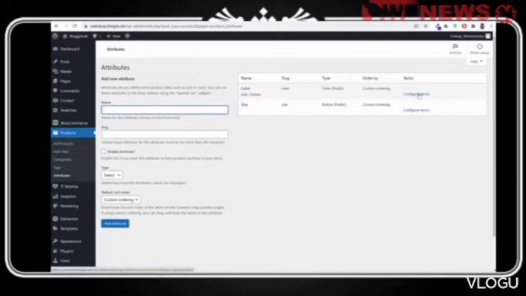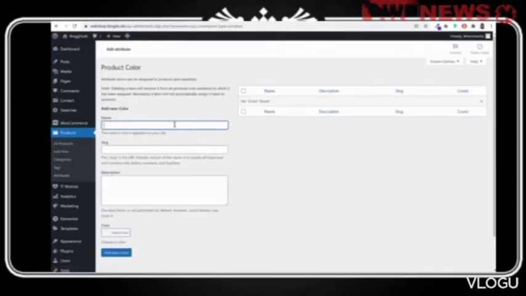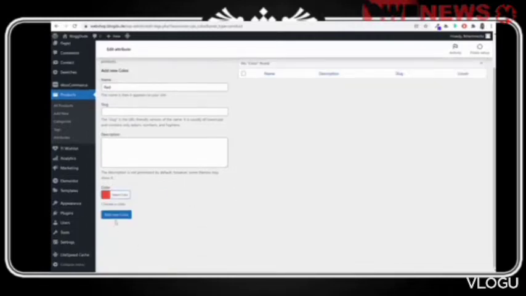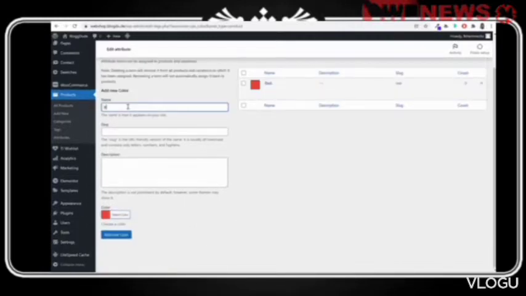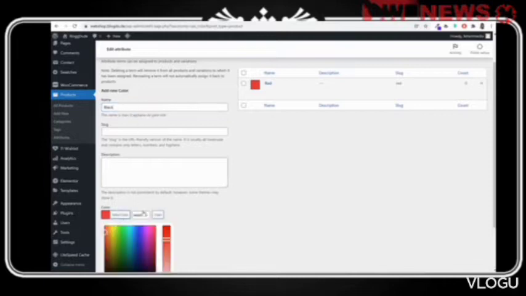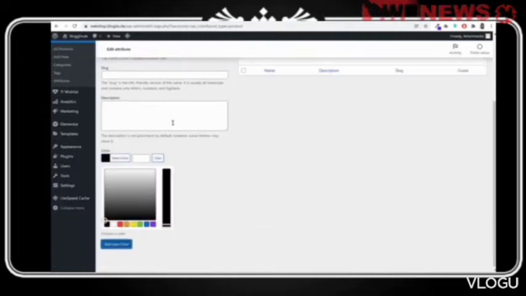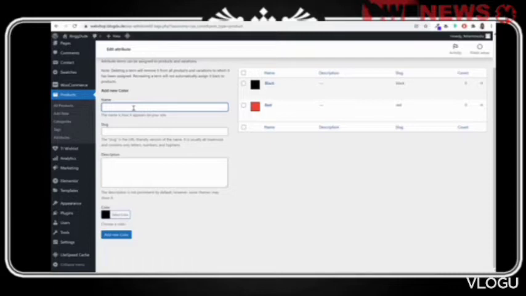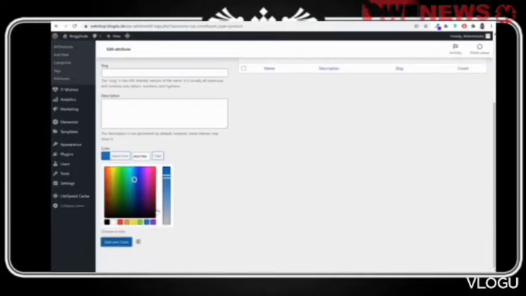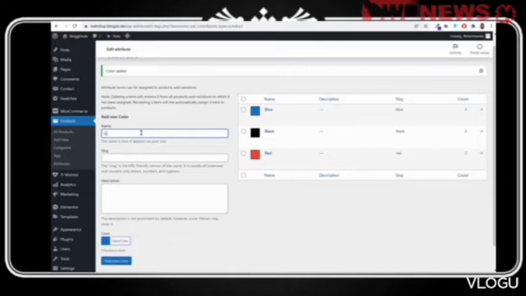Now under colors, click on configure terms and add different colors. For example, red. Now go to color, add the red color, click on add new color. Let's add black. Select the black color, click on add new color. Let's add maybe blue. Add the blue color, add new color. Let's add green.